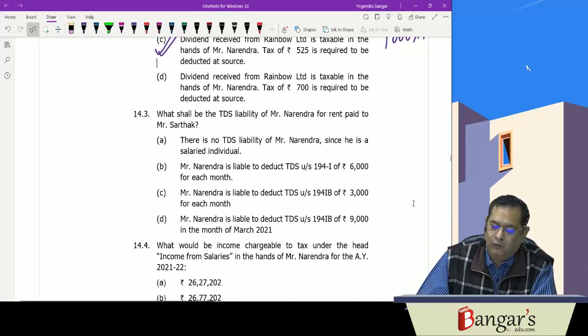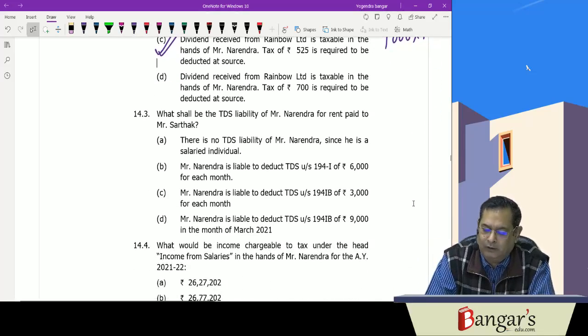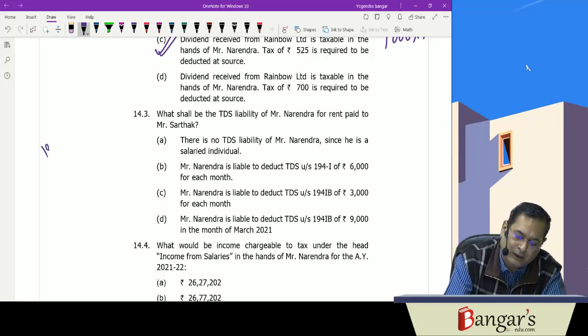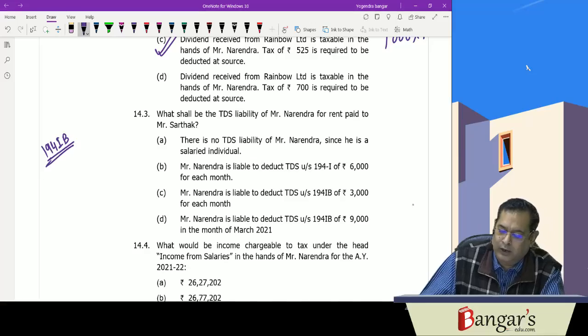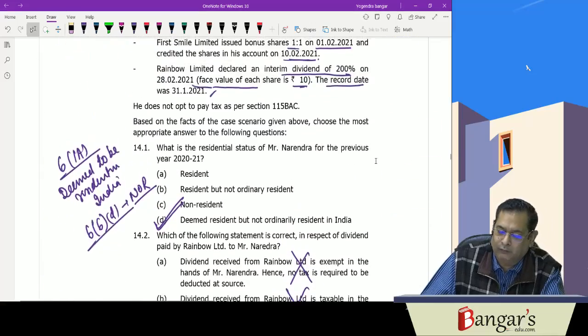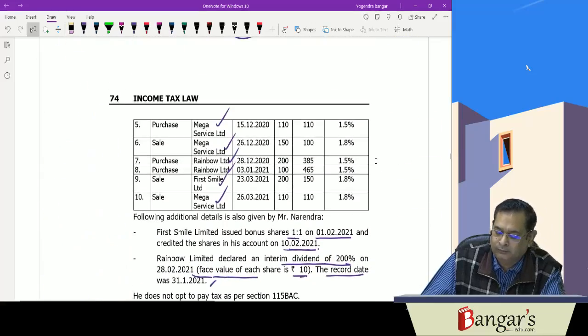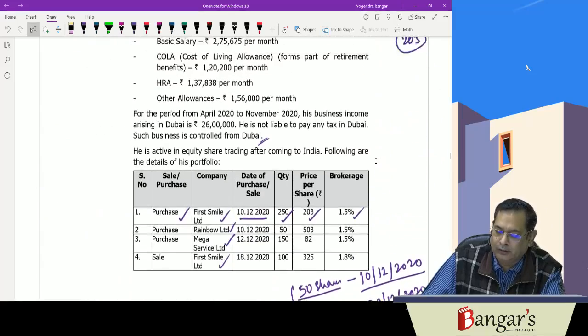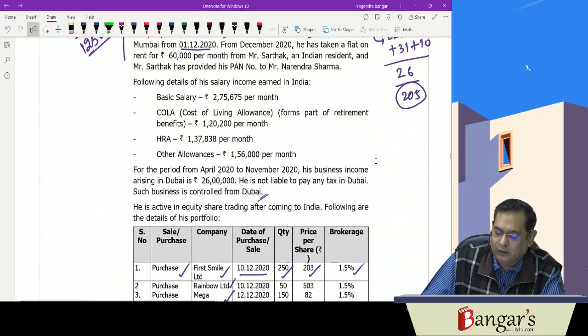Then, what shall be the TDS liability of Mr. Narendra for rent paid to Mr. Sarthak? Under section 194IB he is required to deduct tax at source because he is a salaried employee.